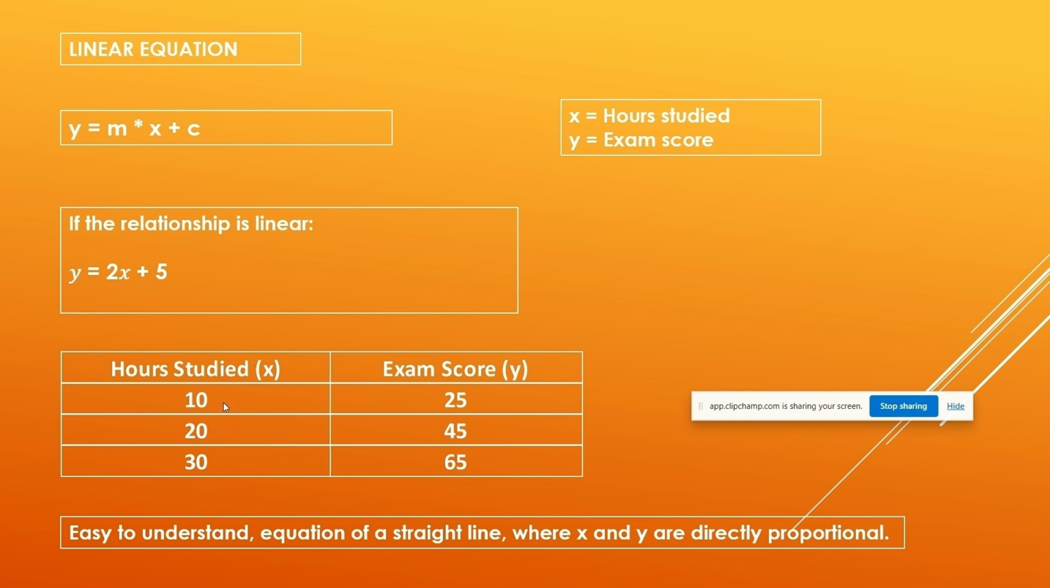So for hours studied, we put 10 hours per week: 10 into 2 is 20, plus 5 is 25. Then the exam score becomes 25. Similarly, when x is 20, 20 into 2 is 40, plus 5 is 45. The exam score becomes 45. Similarly for 30 hours per week, 30 into 2 is 60, plus 5 is 65. So you can see here it's easy to understand the equation of a straight line, where x and y are directly proportional. Simply, x is affecting y, and the relationship is very understandable. This is a linear relationship.